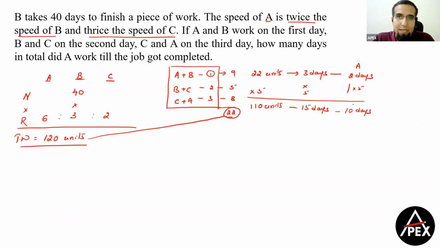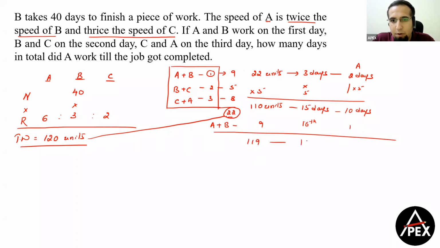Now, after this, we break our calculations. Therefore, the next day, that is the 16th day, it will be the first pair. Now, the first pair is A plus B. Now, A plus B will complete 9 more units. So what do I see? A has worked for one more day, right? So 119 units are over by the end of 16 days and A has worked for 11 days.